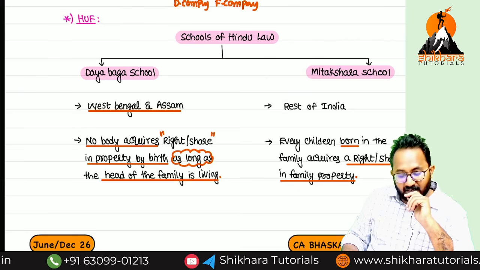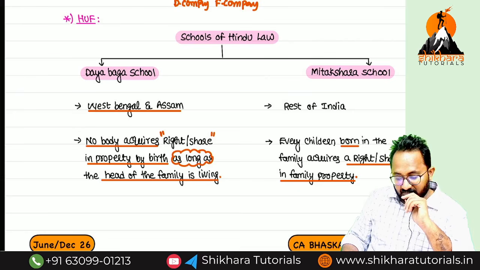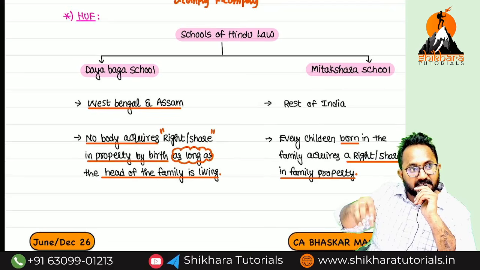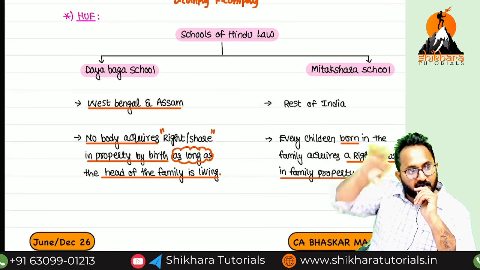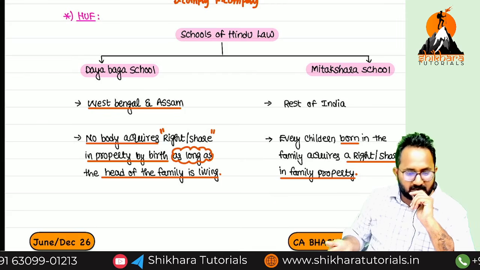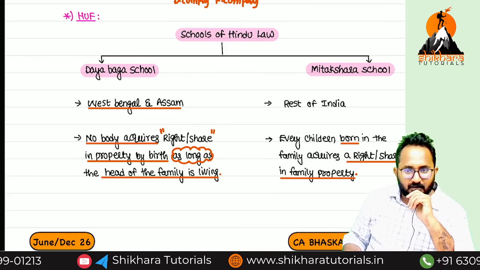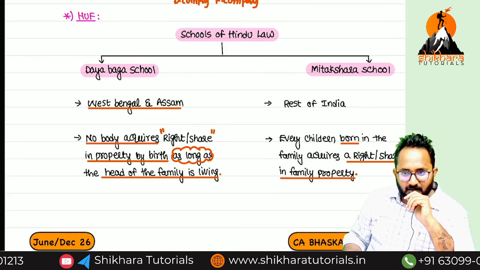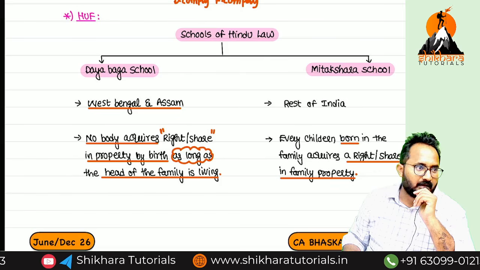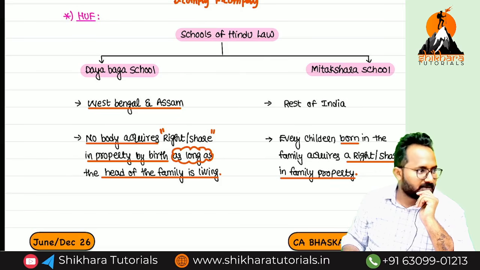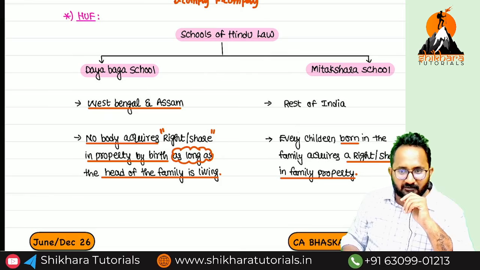But the rest of India will follow Mitakshara. What is the difference? Every child, by birth itself, can get a share of the HUF property. So definitely in our AP, Telangana, Tamil Nadu, except West Bengal and Assam, we always have a right to take property from our family by birth itself. Now also you have a right.